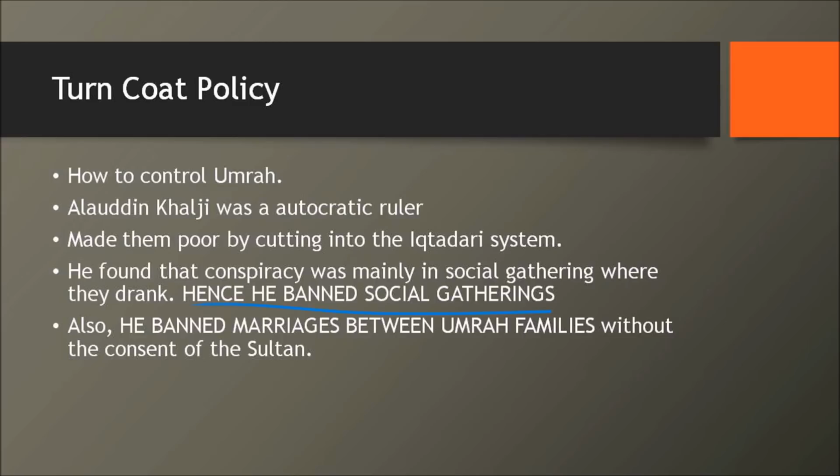Also, he banned the marriages between Umrah families without the consent of the Sultan. So you would really know what is happening. How does a policy get strengthened? Because when two different families of Umrah come together, and the best way to come together is political marriages. This happens even till date, isn't it? So it's no surprise that it happened during the age of Alauddin Khalji. Okay, now that's about the turncoat policy.